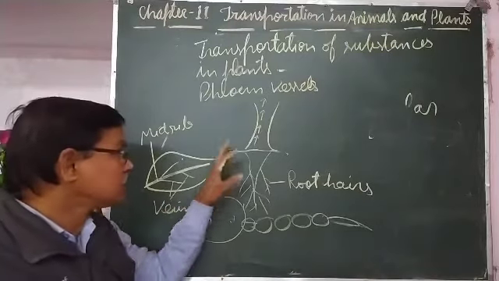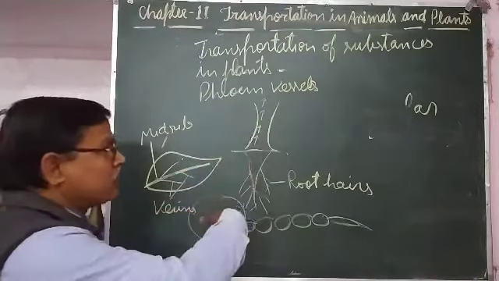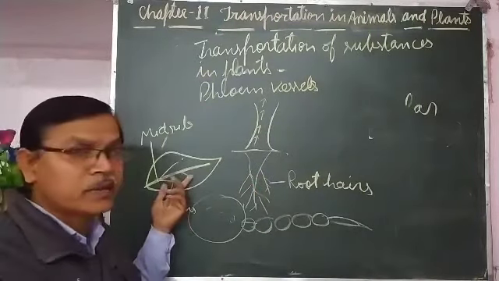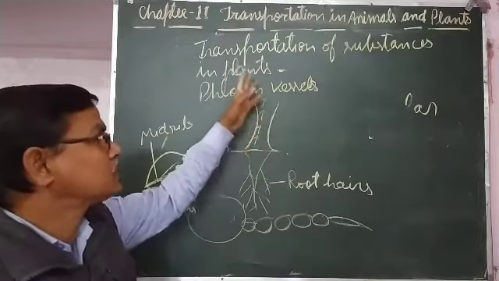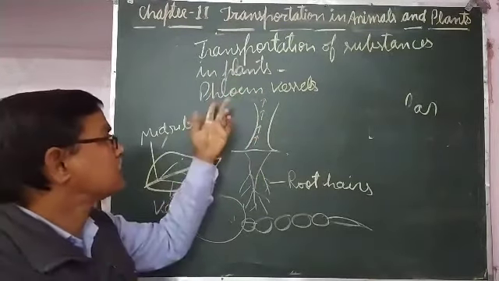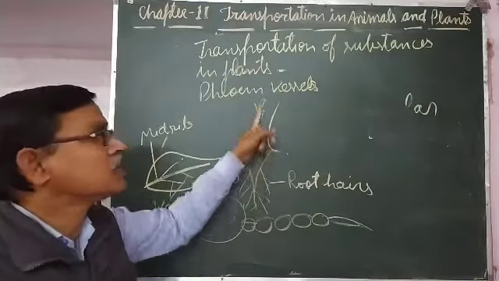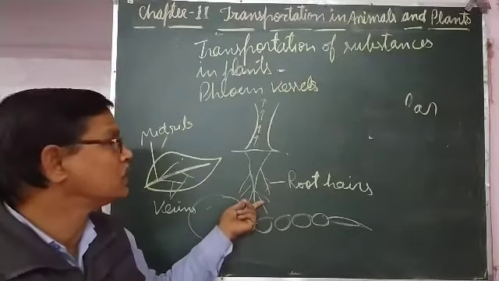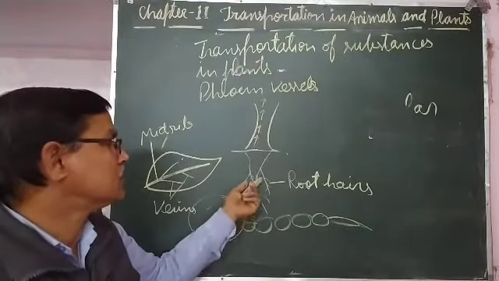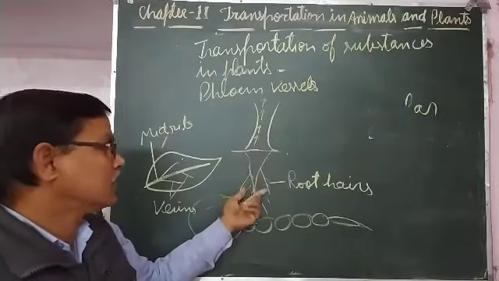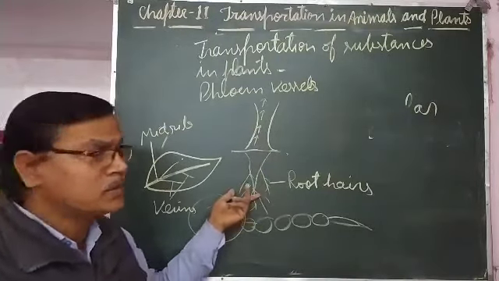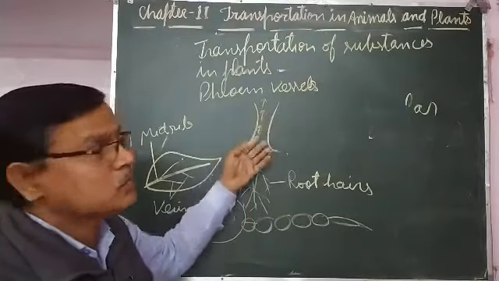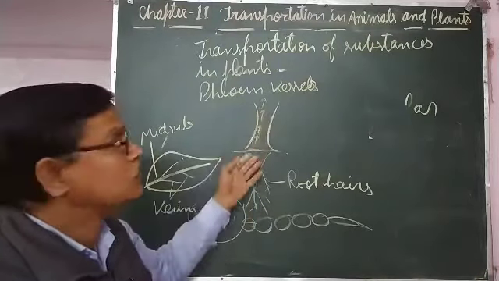Transportation of food takes place upward and downward also, because downward the root is present, and root cells also need the food prepared by the leaves. But transportation of water and minerals through the xylem vessels takes place upward only. That is because water and minerals are absorbed by the roots, they are present inside the soil, and roots are also present in the soil. So it moves upward only to the root cells, stem, leaves and branches.